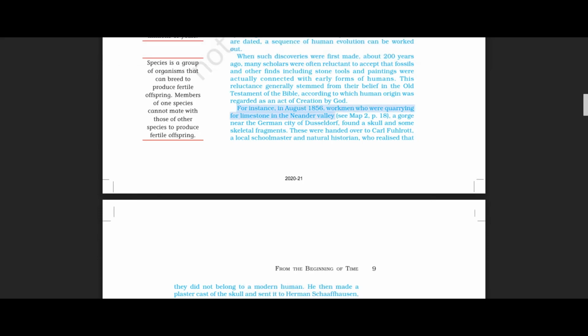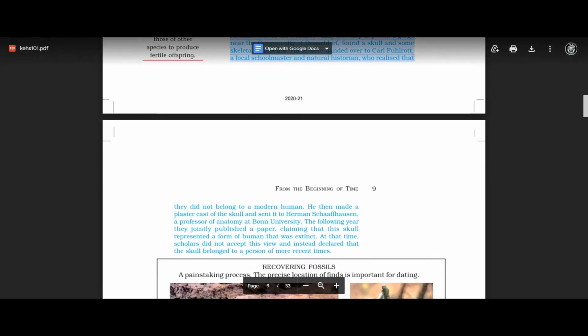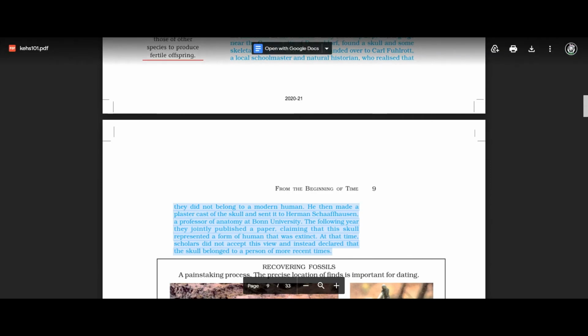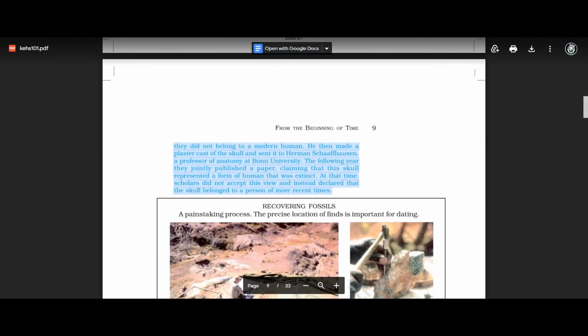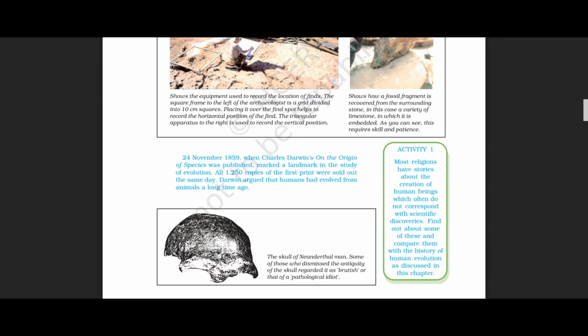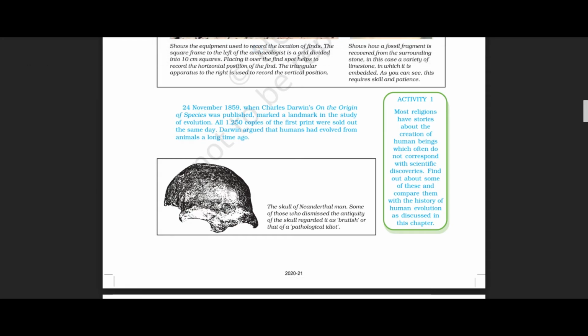For instance, in August 1856, workmen who were quarrying for limestone in the Neanderthal Valley, a gorge near that, up to recent times. Next paragraph, full. That paragraph is much more important, so please read it. And this figure is not important, just refer to it only. So next, the last paragraph and today's last topic.